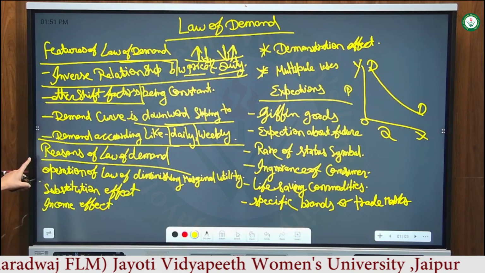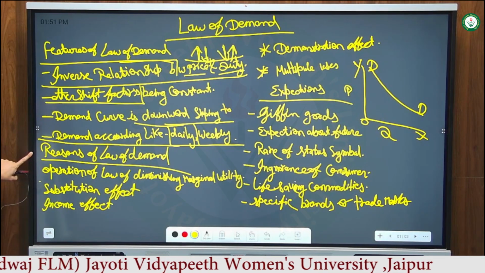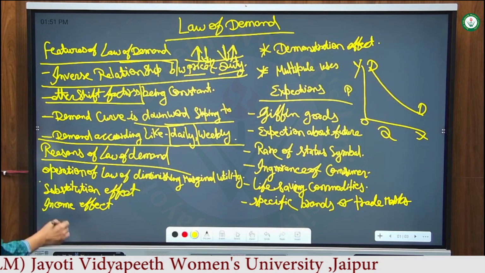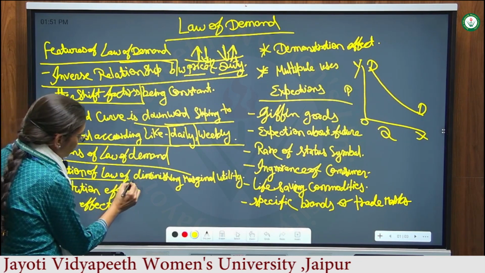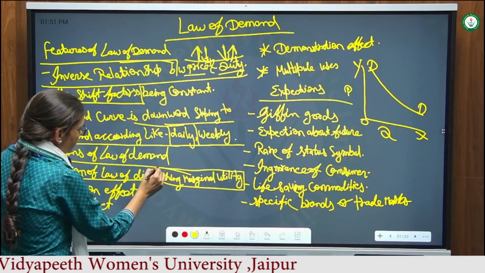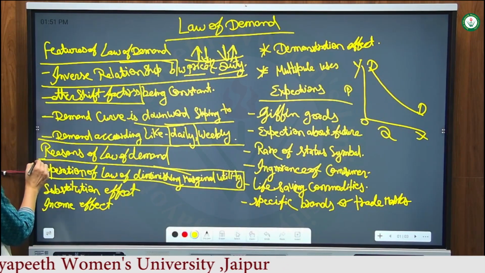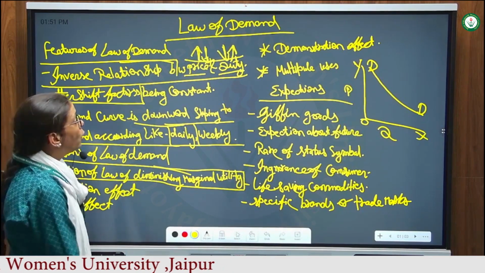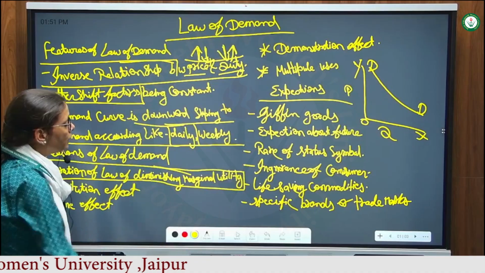Reasons for the law of demand: why is the law of demand applicable? The first reason is the operation of the law of diminishing marginal utility. The law of diminishing marginal utility theory was given by Alfred Marshall, and the law of demand theory was also given by Alfred Marshall.